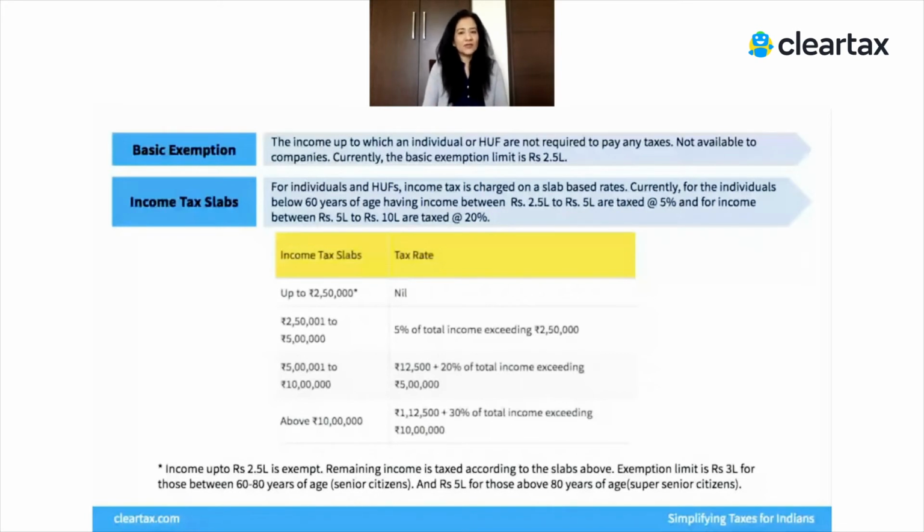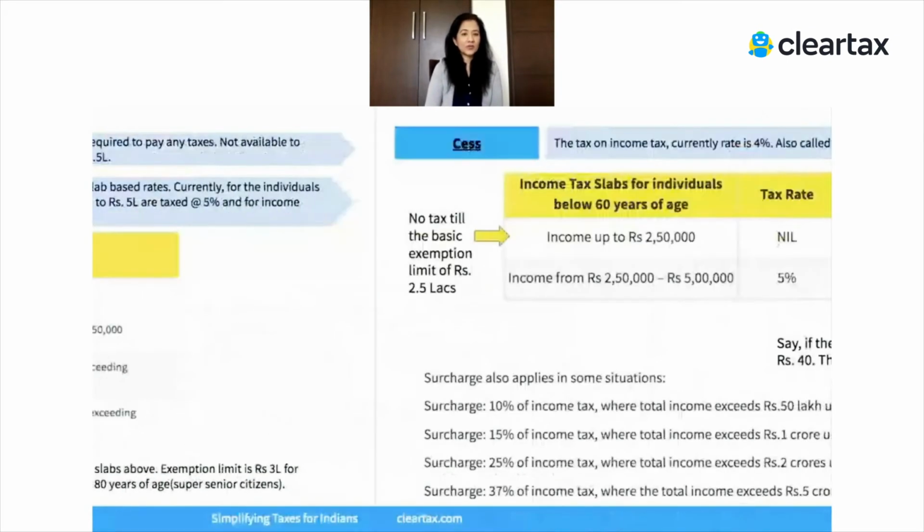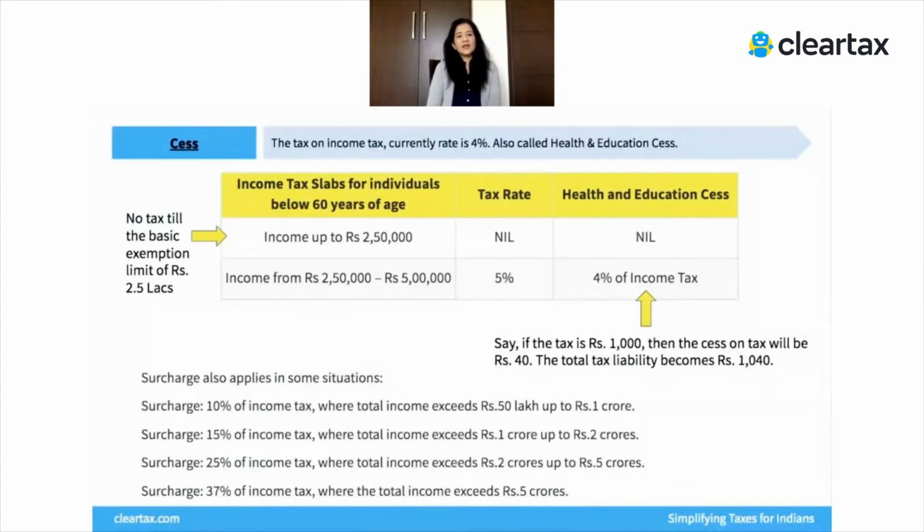It's not like that if you're earning say 11 lakhs, then your entire income will be taxed at 30%. It goes through the slabs, and when it moves into the next slab, a higher tax rate may apply. Right? So I hope that has been helpful. Let's quickly move on to the next one, which is cess.